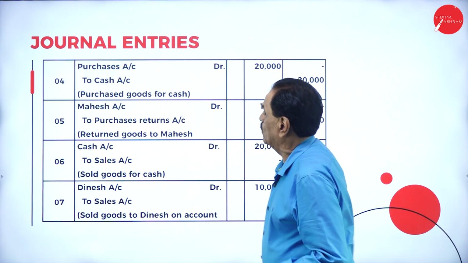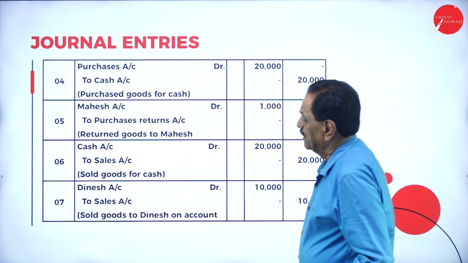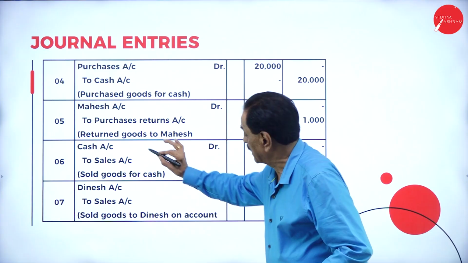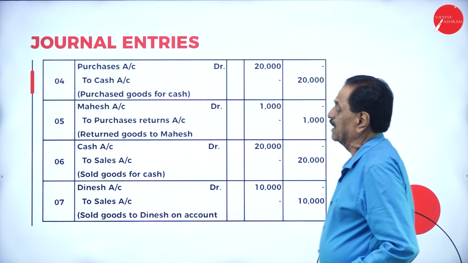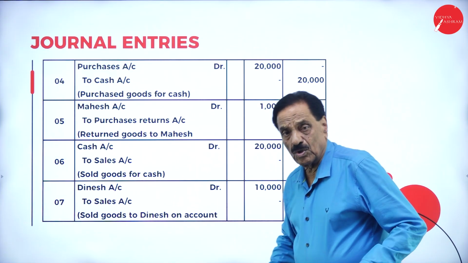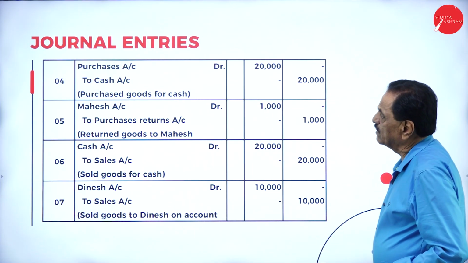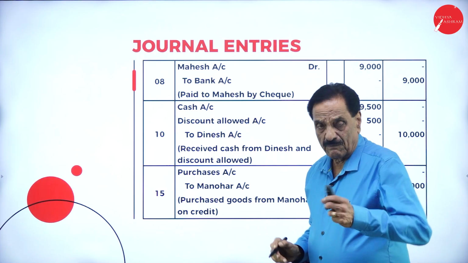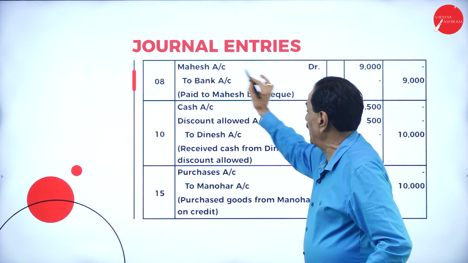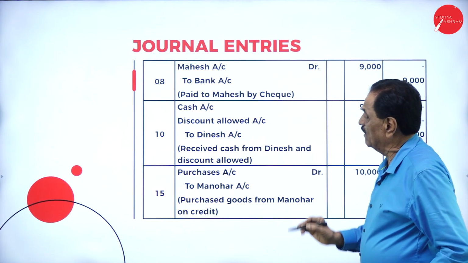Mahesh account debit to purchases return. Then goods sold for cash: cash account debit to sales account. Goods sold to Dinesh: Dinesh account debit to sales account. Paid Mahesh by check: Mahesh account debit to bank account.